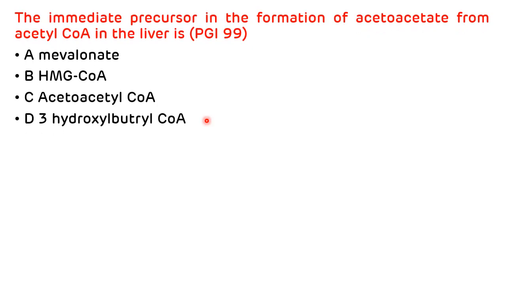The last question was asked in PGI Chandigarh 99. The immediate precursor in the formation of acetoacetate from acetyl-CoA in the liver is A mevalonate, B HMG-CoA, C acetoacetyl-CoA and D 3-hydroxybutyryl-CoA. The immediate precursor in the formation of acetoacetate is HMG-CoA. HMG-CoA is also an intermediate in cholesterol synthesis as well as in leucine metabolism. The correct answer is B.